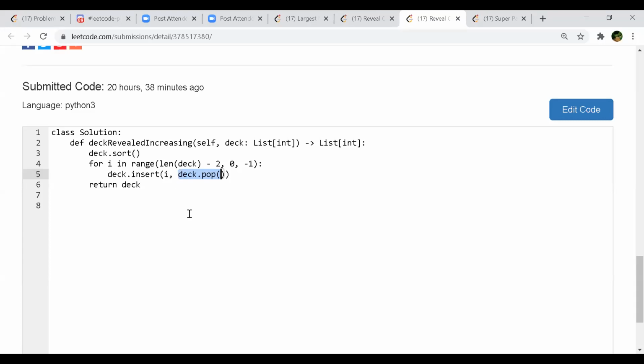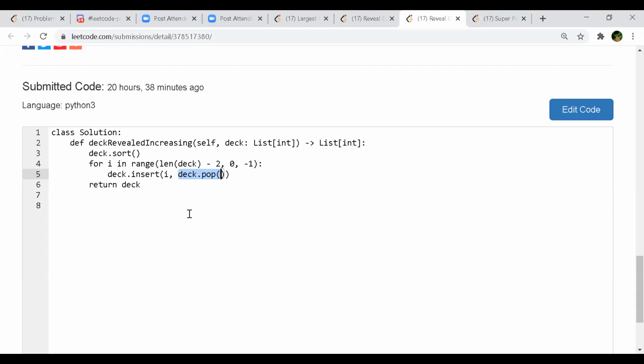Okay, so you are saying you take whatever is present from the deck, which is already sorted, and place it at one index, and then for the next one you move it to the back side, right? First you take whatever is present, place it at one index, and then you move to the next one and push it to the back. Correct? Yeah.